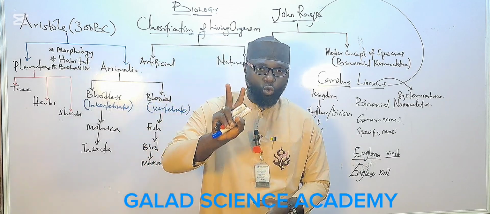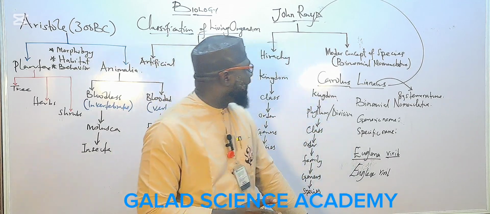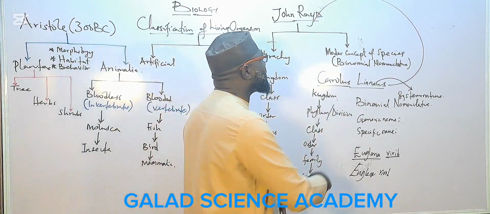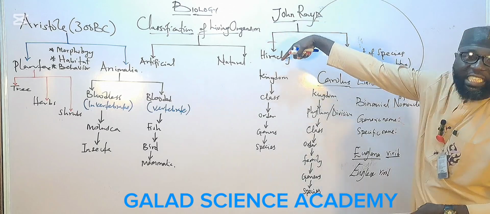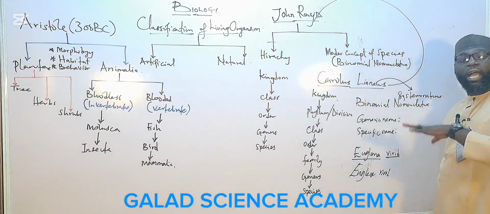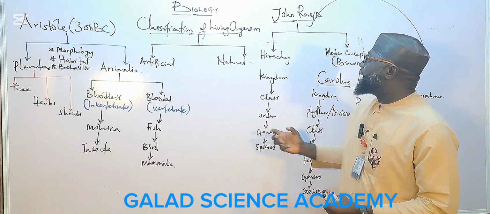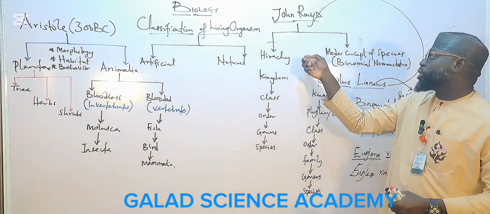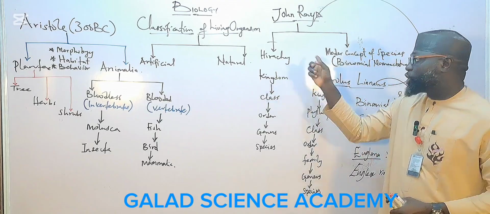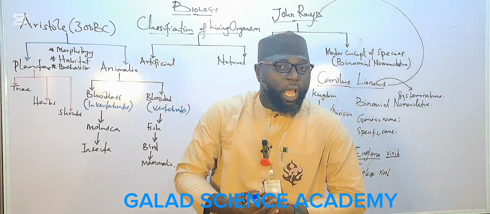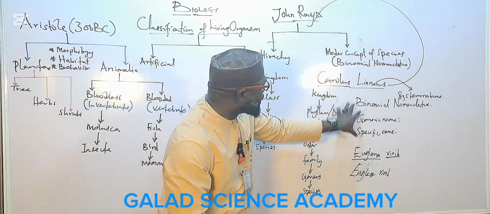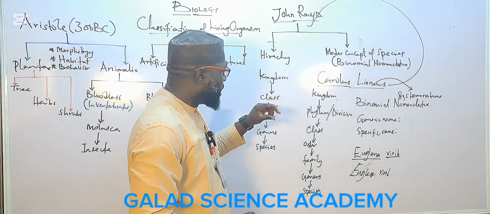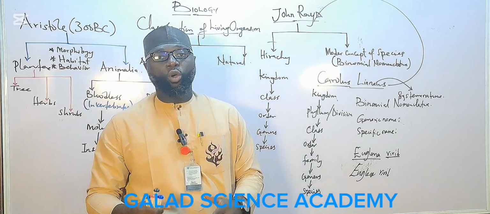So under this work of Linnaeus, he wrote a book under classification of living things called Systema Naturae. Before we move to the third scientist that worked on the classification, the fourth scientist that worked on classification of living things, let us talk about the work of Carolus Linnaeus, which leads us to what we call taxonomy.